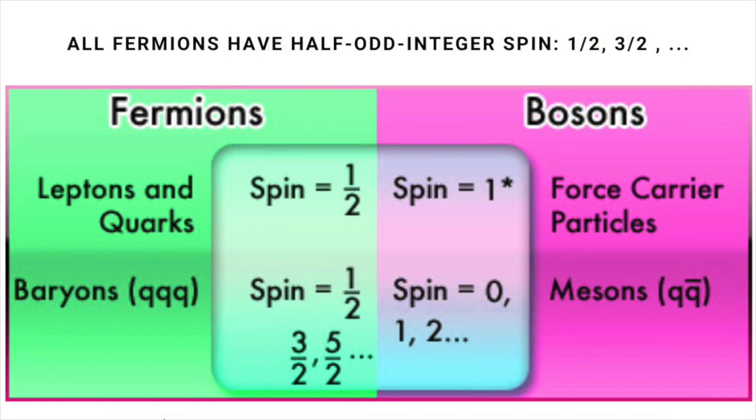A key defining feature of fermions is that they have half-odd integer spin, in other words a half, 3 halves and so on. This spin is a quantum property not related to the kind of spinning on an axis that we're familiar with in the everyday world.